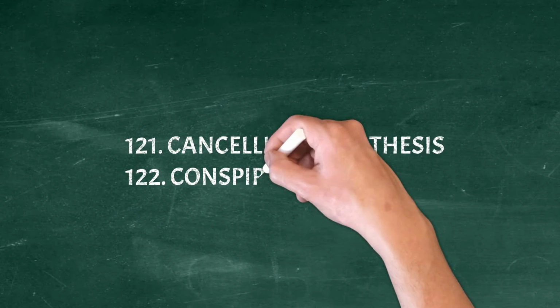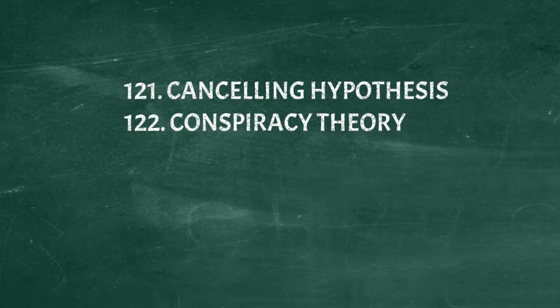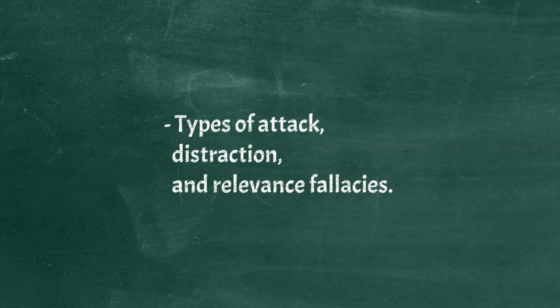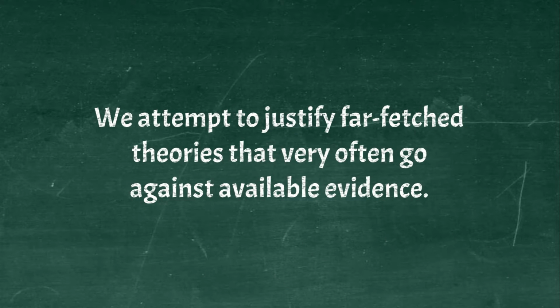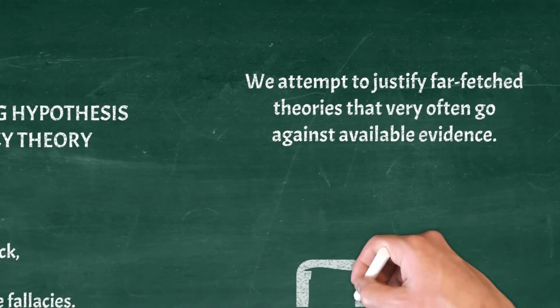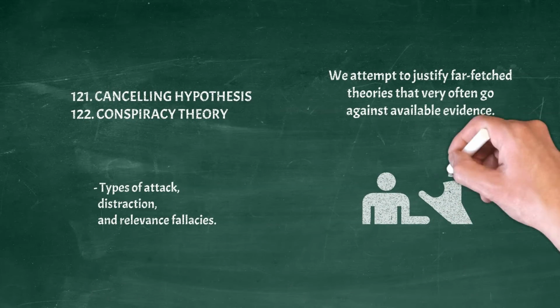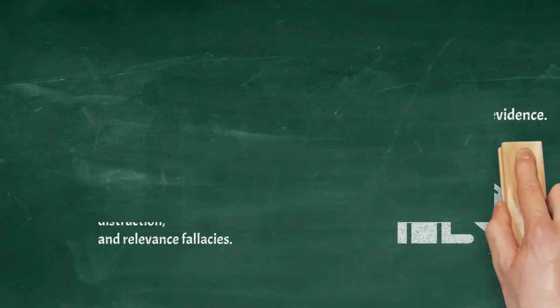Cancelling hypothesis, conspiracy theory. Types of attack, distraction, and relevance fallacies. We attempt to justify far-fetched theories that very often go against available evidence. Example: Harmful vaccines are how pharmaceutical companies get rich off you.